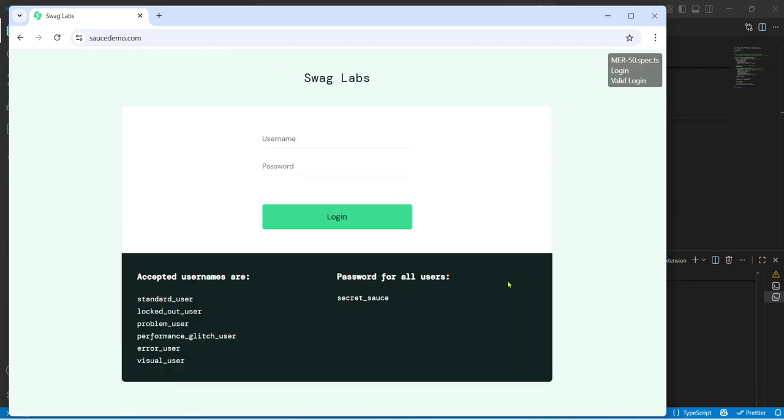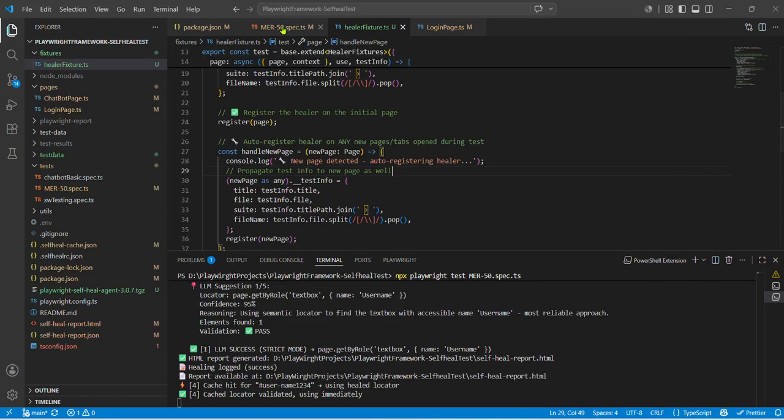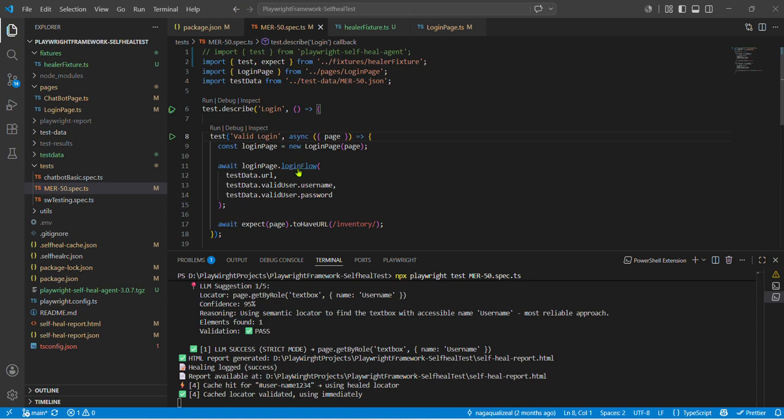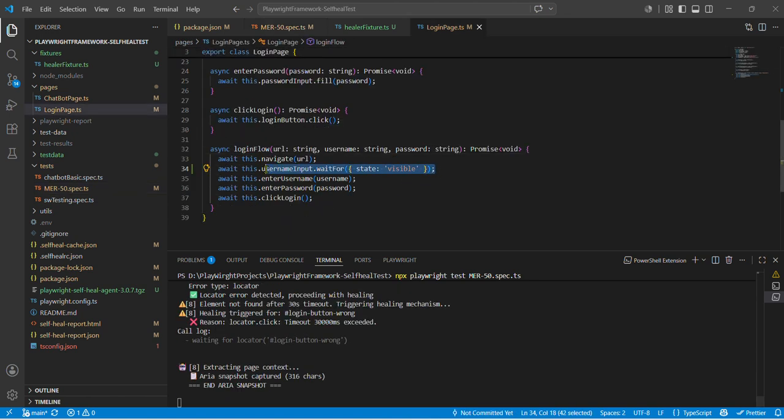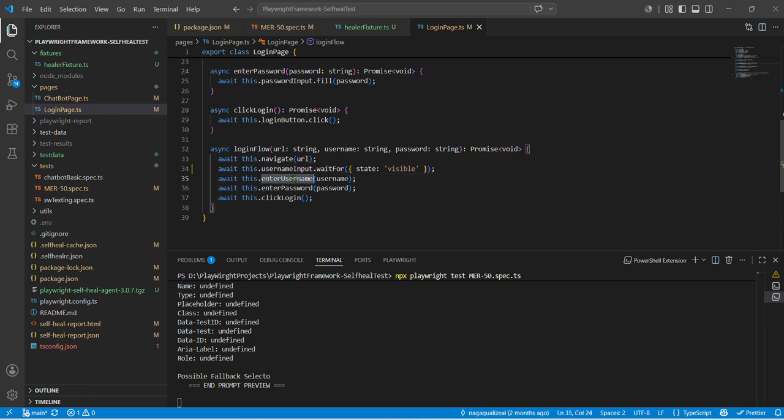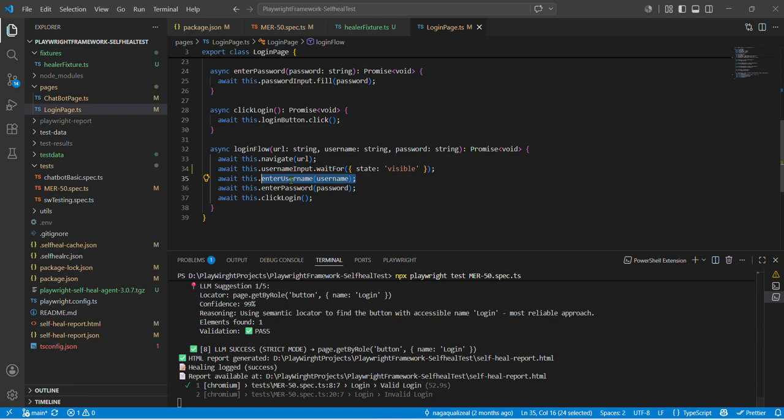Yeah, there is a failure, and now it will recover that. It will try to enter the username and password, and for login also it is waiting because there is a wrong locator. So it waits until the timeout and goes to the LLM, identifies the proper locator, and then performs the login action. Meanwhile it executes. One of the good things we have done, so that is the login flow, right? And here, if you see, this is the element which is going to fail, and then immediately it is used to fill the username.